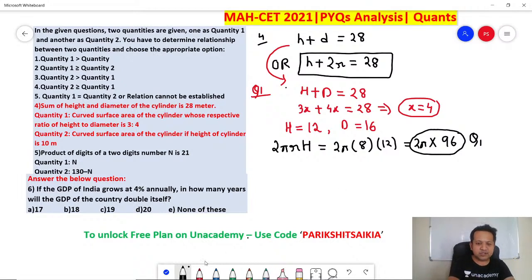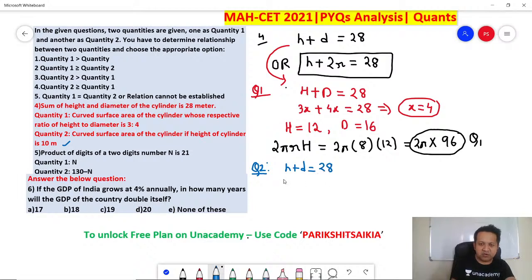Correct? Let's talk about quantity 2. Q2, quantity 2: the curved surface area of the cylinder if the height of the cylinder is 10. Remember, height plus diameter is 28.